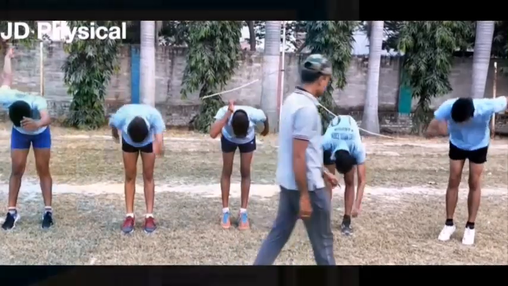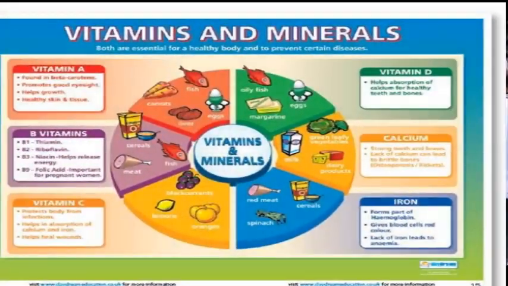Apart from major components, there are minor components. They contain vitamins and minerals. Vitamins are divided into 4 parts: vitamin A, vitamin B, vitamin C and vitamin D.